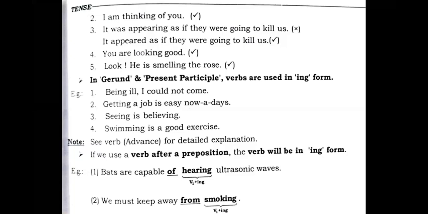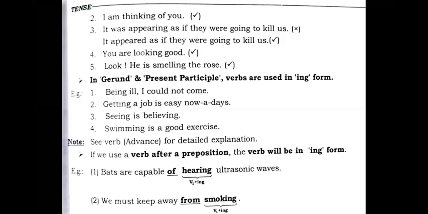See, verb advance for detailed explanation. If we use a verb after a preposition, the verb will be in ing form. So see students, there is one rule for you to understand. Whenever the verb is used after a preposition, the verb will remain in the ing form. That is the rule basically. We need to understand, whenever there is a verb to be used after a preposition, that will be in the ing form. And see the next one, example is given.